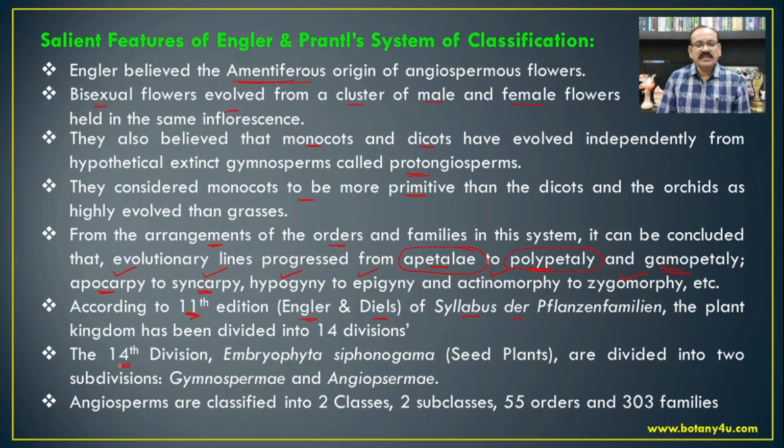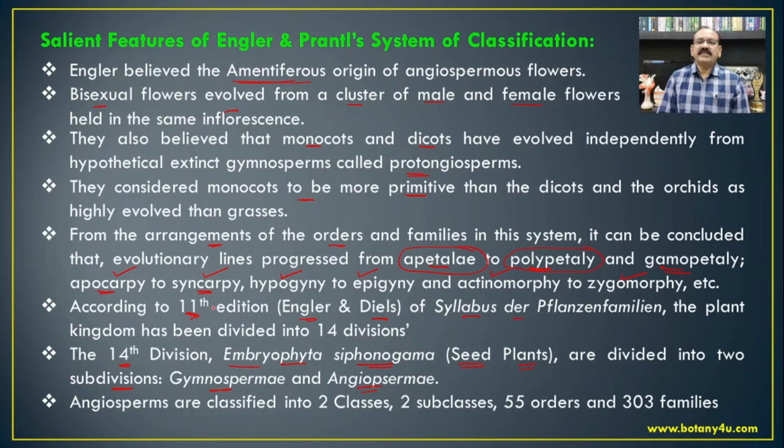And this 14th division is known as Embryophyta siphonogama, means the seed plants. Today we know the gymnosperms and angiosperms are the seed plants. So these two different groups are included in the Embryophyta siphonogama. Later on, they are divided into two subdivisions, gymnospermae and angiospermae.